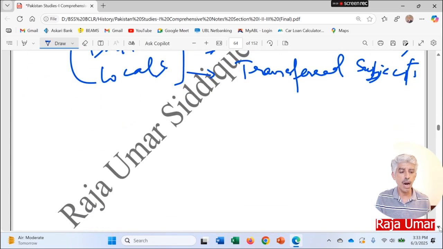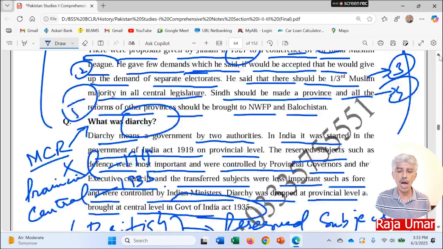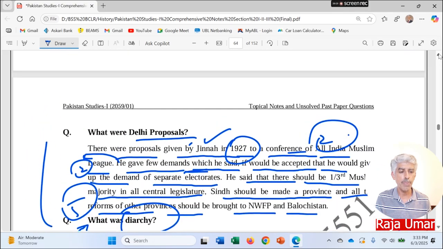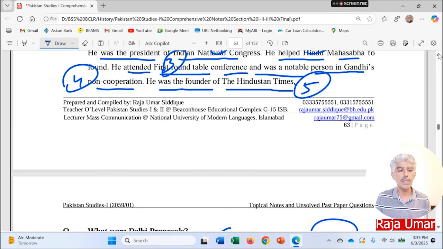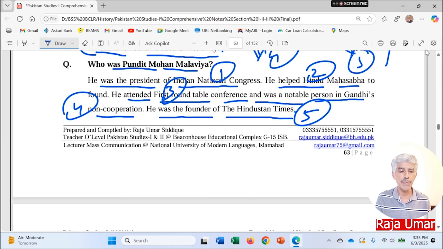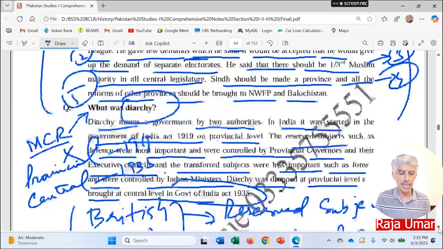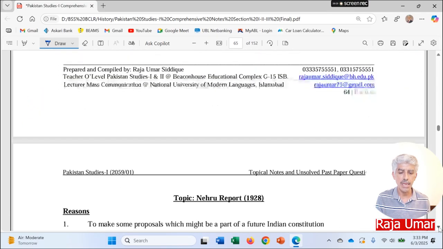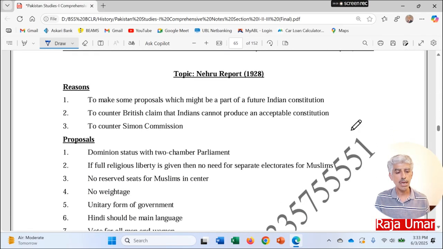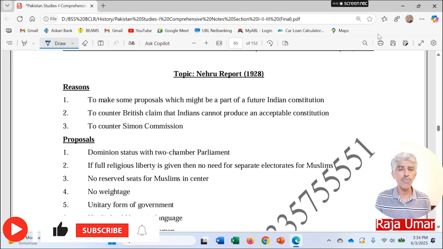So here we are at the end of the 4 marks questions up to the topic of Simon Commission 1927, and inshallah we will move forward with the next topic, that is the Nehru report, in our coming lessons, and then we will move towards Jinnah's 14 points and then Allahabad address and the roundtable conferences in the coming lectures. So up till now, this is over from my side.